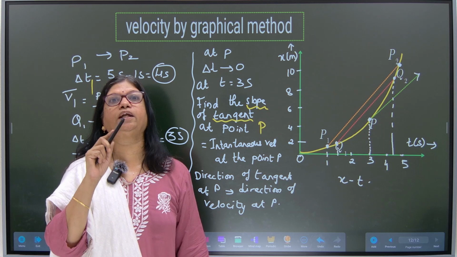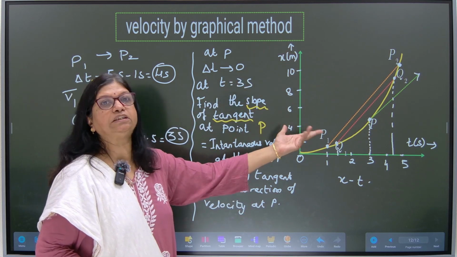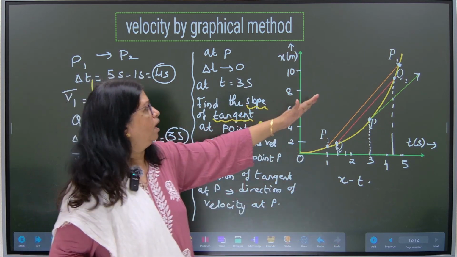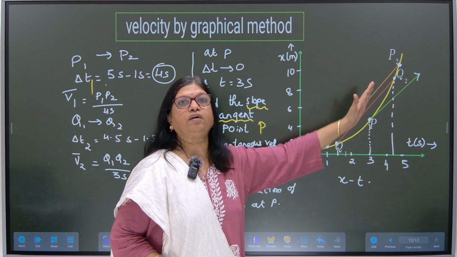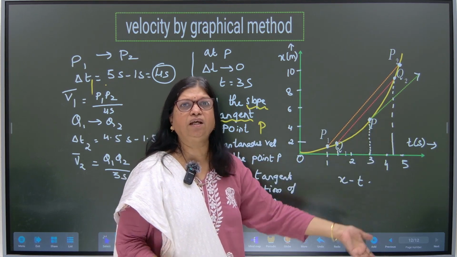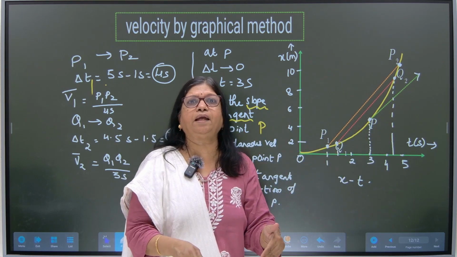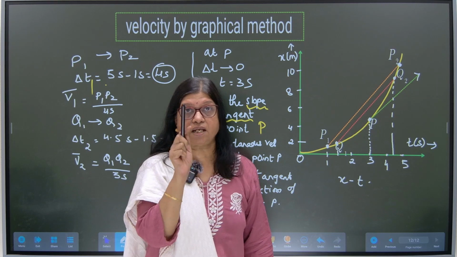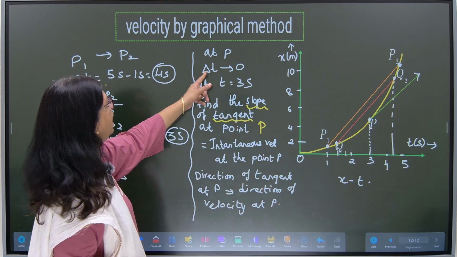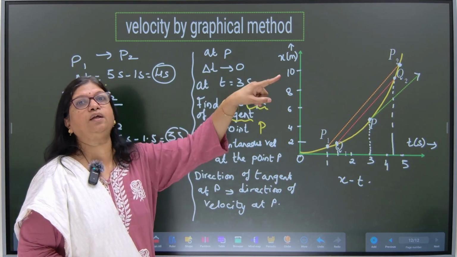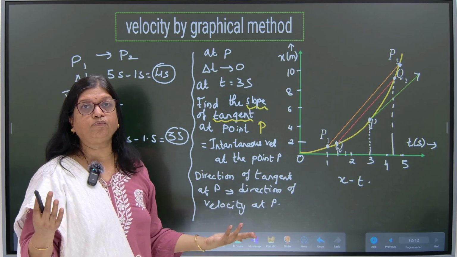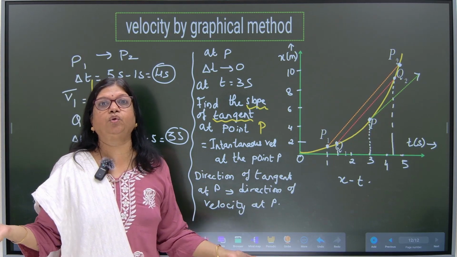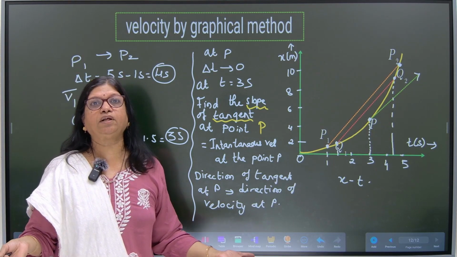Okay, so what did we do? We took 2 points, found out average velocity. Again we reduced the time interval, found out average velocity. We went on reducing the time interval till the extent that the time interval delta t tends to 0. Now how to find out the velocity? Because I don't have 2 points. I don't have time interval.